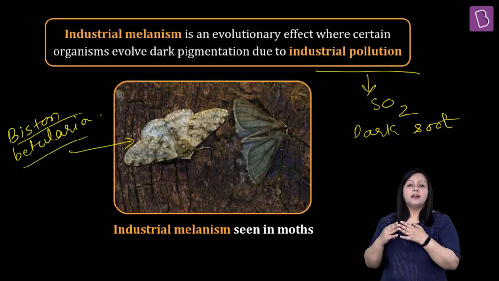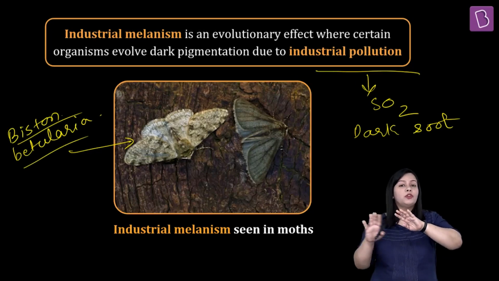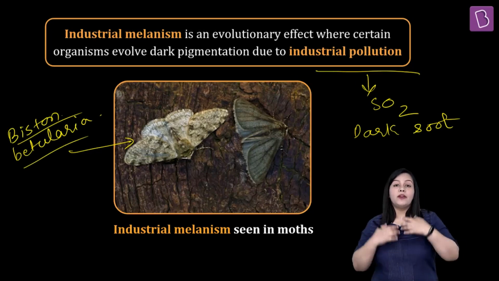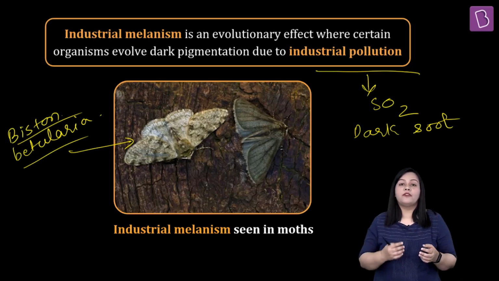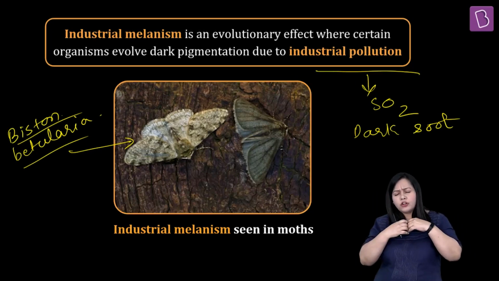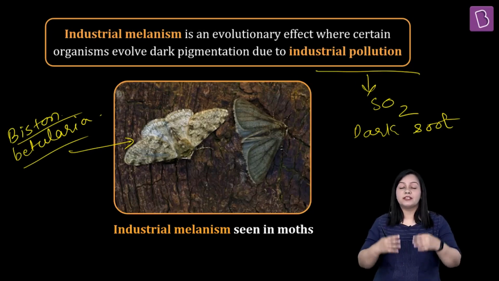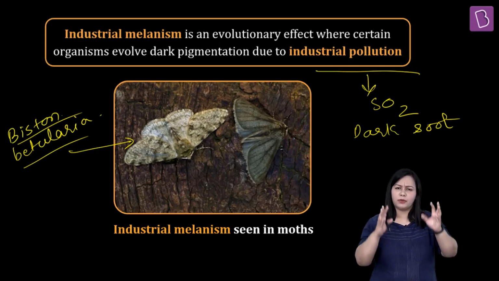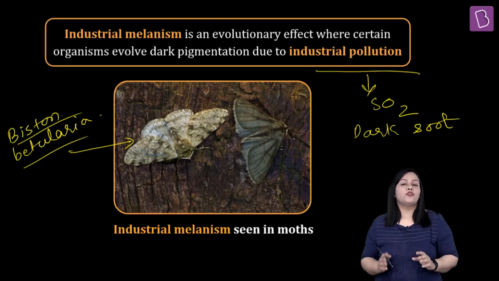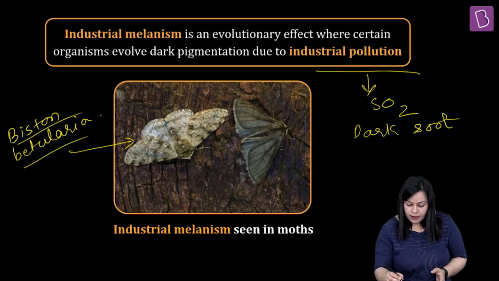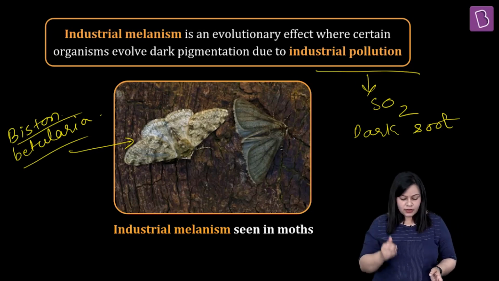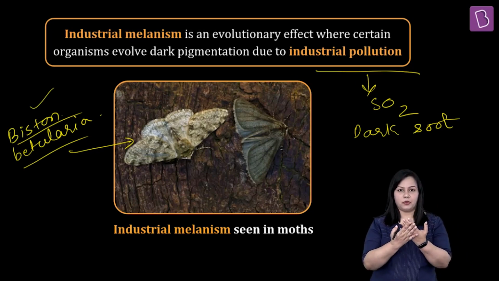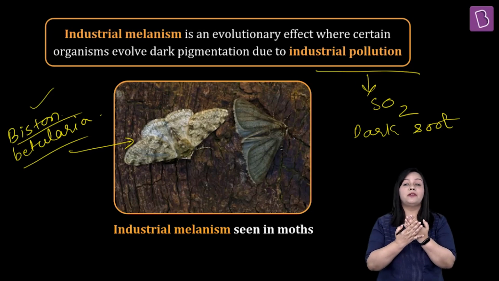Before that point of time, these particular moths had a beautiful adaptation by camouflaging themselves with respect to the color of the bark of the tree. Now when the industrialization started happening, when this whole revolution was happening, there was a lot of release of these toxic gases, these poisonous and polluting gases that were coming out. They were forming darker colored tree trunks because of simply deposition of all this carbon soot. Now what happened is that at this time, Biston betularia became very, very visible over the darker background, and hence they were easily available for predation.